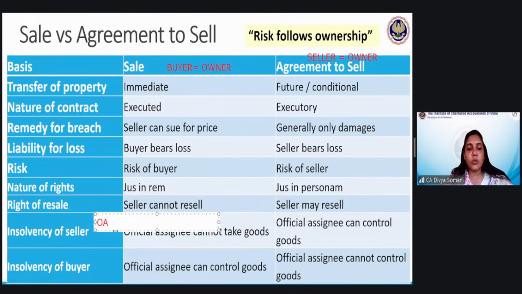Nowadays, we call him insolvency professional. This person is appointed by the court. Why is the court appointing this person? Court appoints him to take into custody all the assets of the insolvent person and sell them, and then whatever recovery is done, distribute it among the creditors, basically.